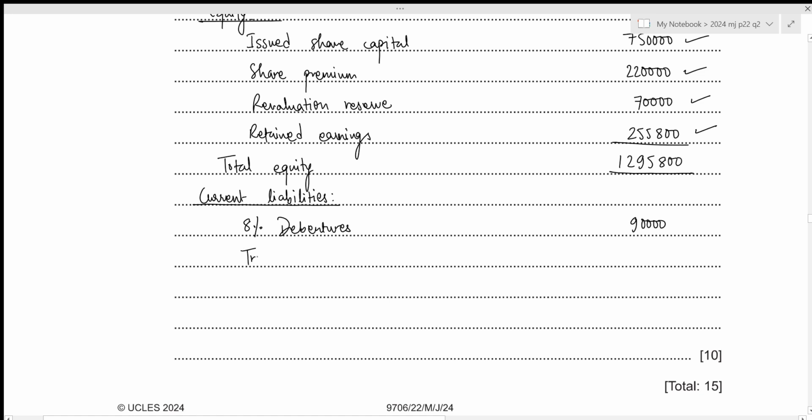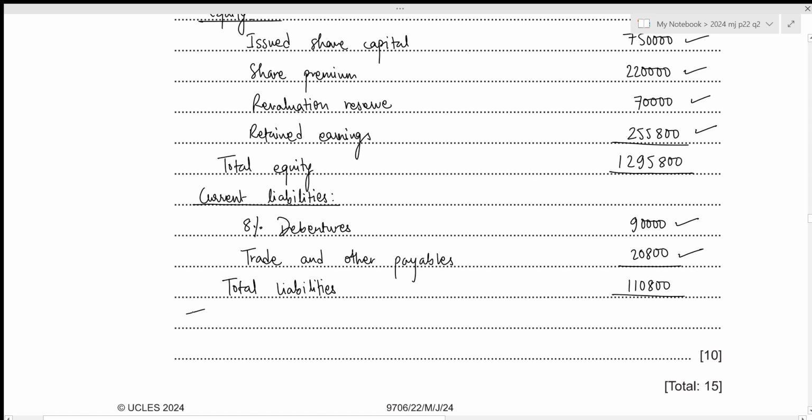And we have the trade and other payables with the value 20,800. Now we can calculate the total for our liabilities. That will be 90,000 plus 20,800, which results in 110,800.